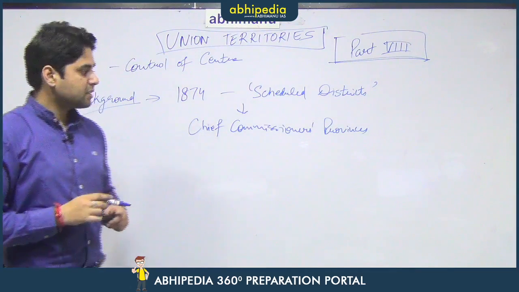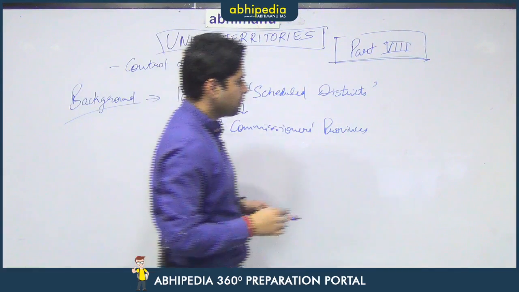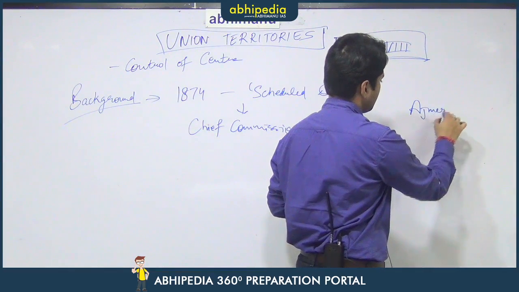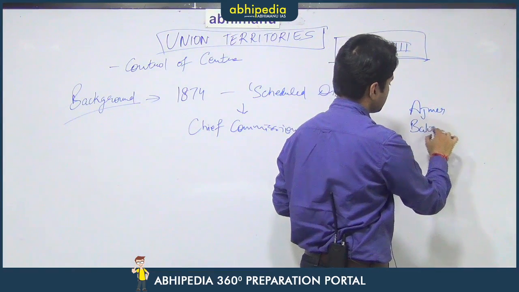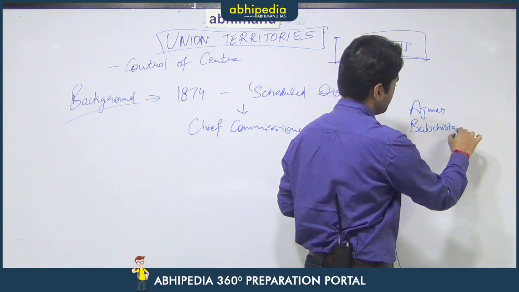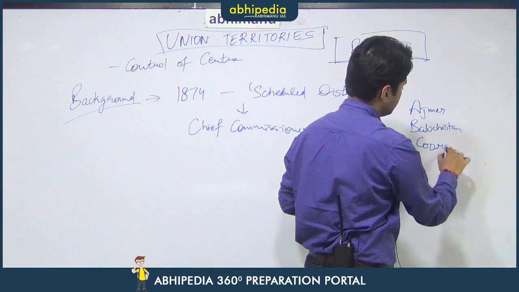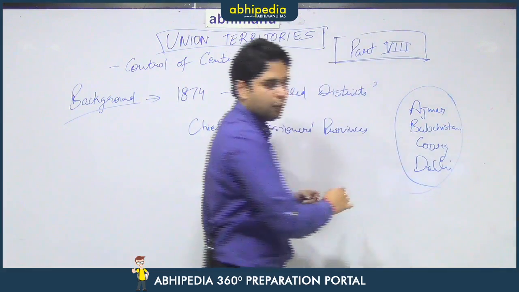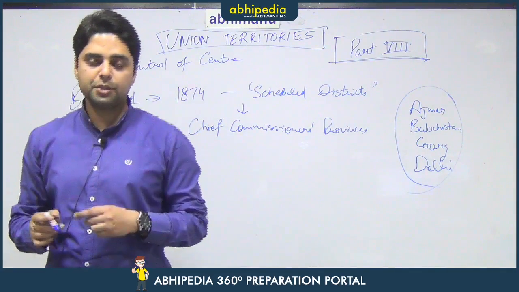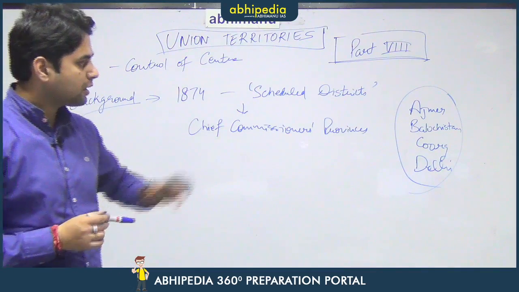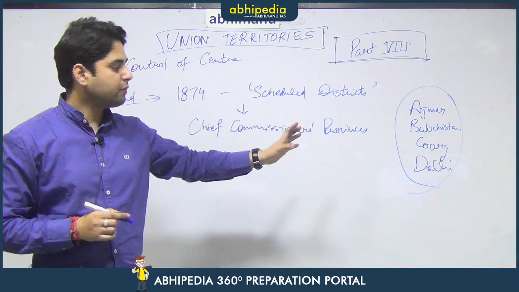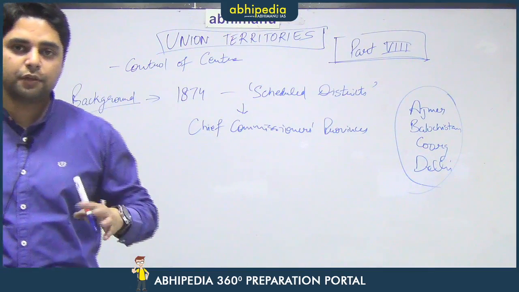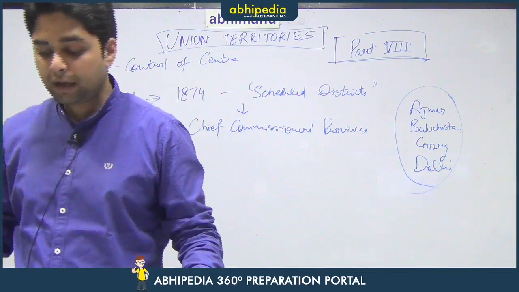So, as we had discussed at the time of the formation of Constituent Assembly, there were 4 Chief Commissioners' provinces, that is Ajmer, Balochistan, Coorg and Delhi. That means they did not come under the governors of British provinces, but they came under the Chief Commissioners directly. So, they were the equivalents of union territories before India gained independence.